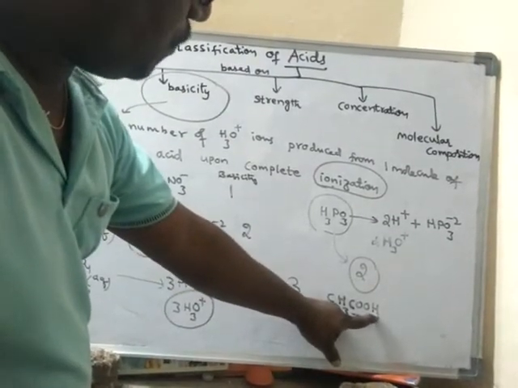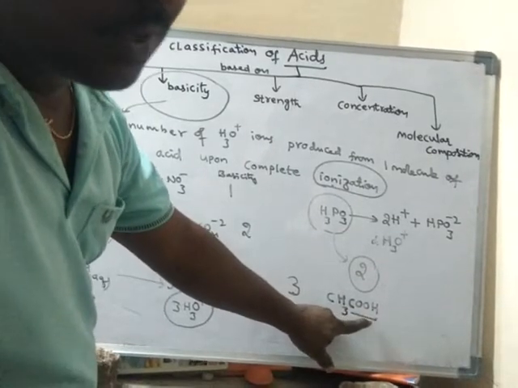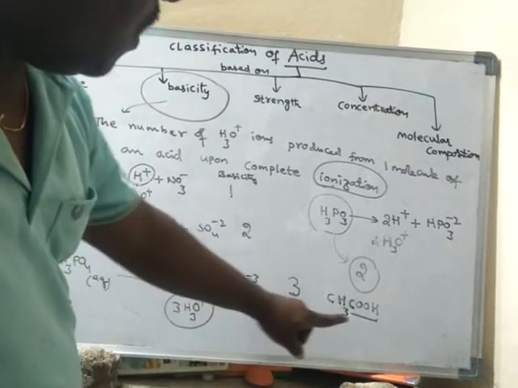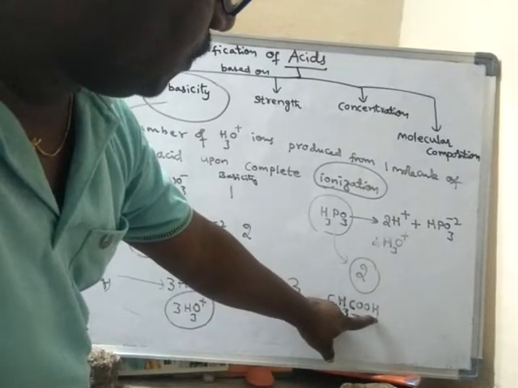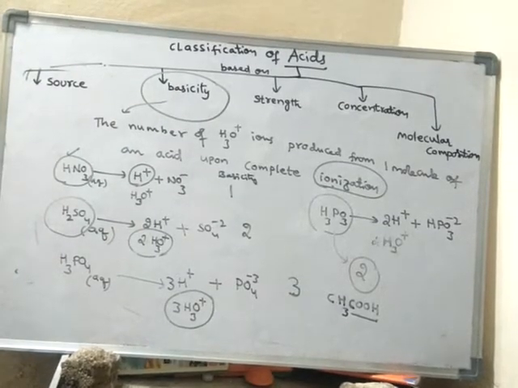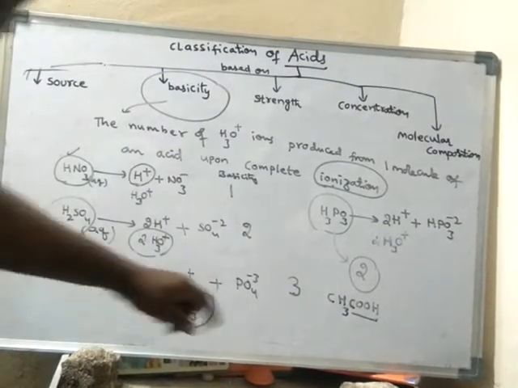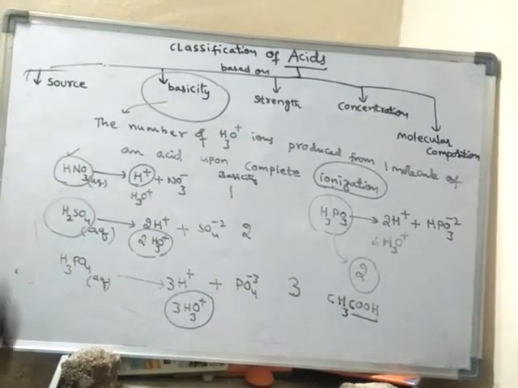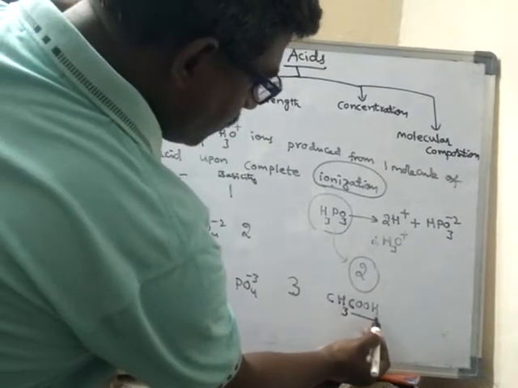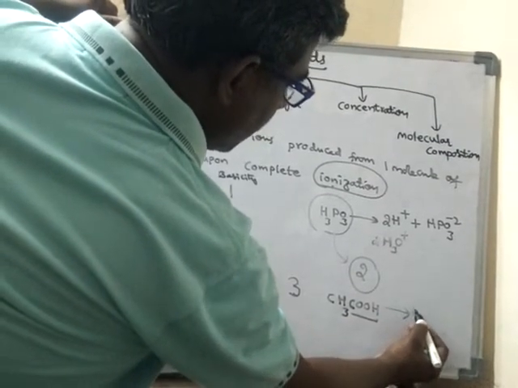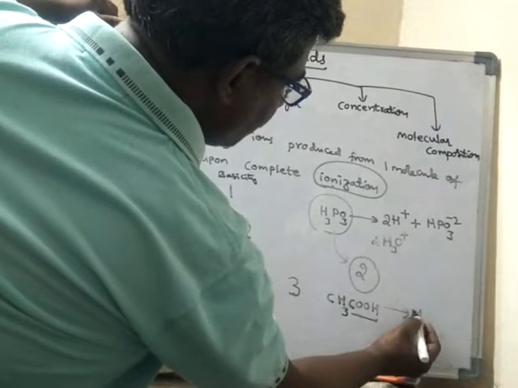Generally, if you speak about organic acids, only the hydrogen present in this group will ionize and produce an H+ ion. The other hydrogens are not ionizable hydrogens. Hence only one H+ ion it can produce.